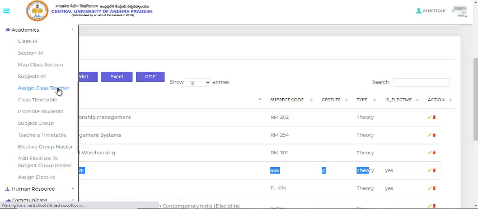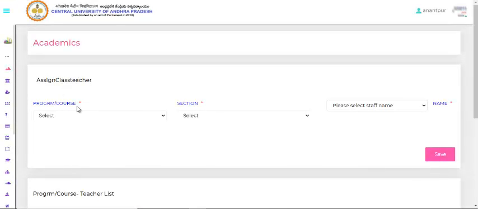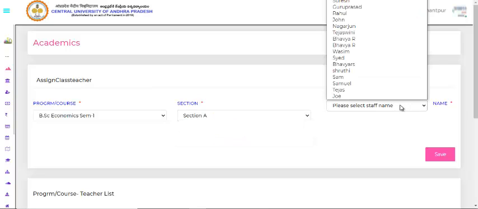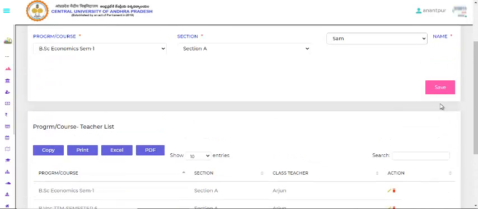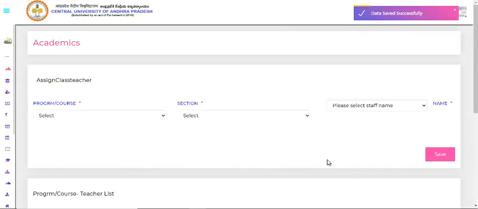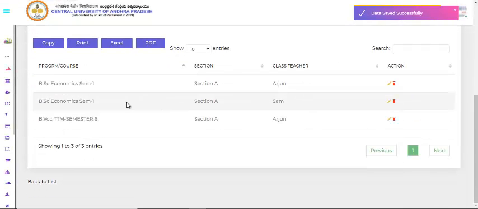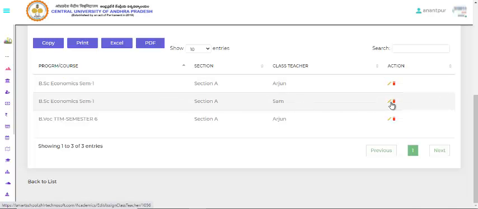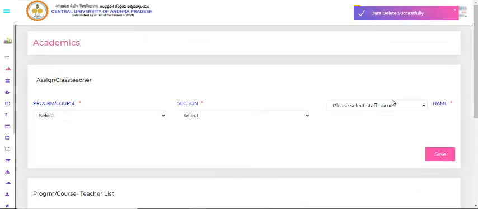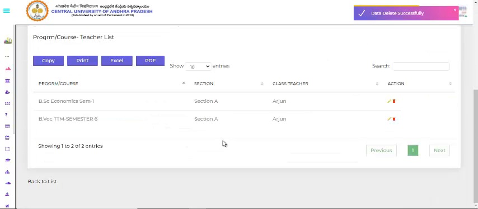Next we are assigning class teacher. In assign class teacher, we can select here BS Economics 1 and section E. Here we have mentioned the staff, and I can give save, and it is going to be shown here. I'll show you. Here you can see BS Economics section E, and the class teacher is Sam. I can add or delete also, but I'm showing it as deleted, where you get here data successfully deleted. You can see here only two subjects have been assigned.